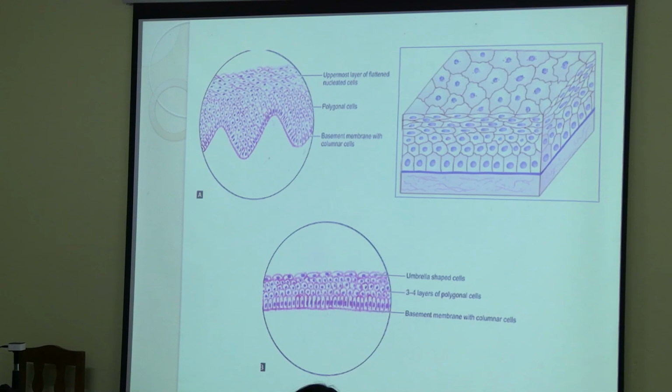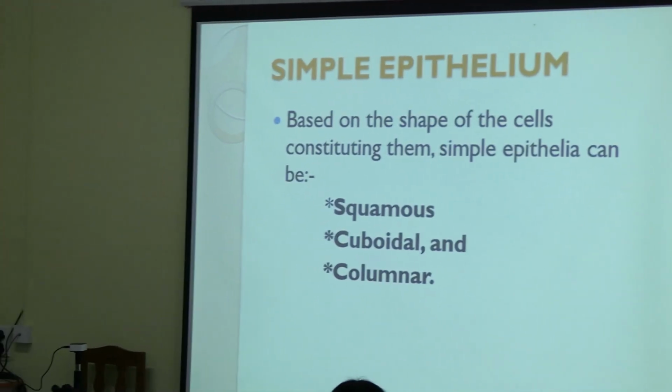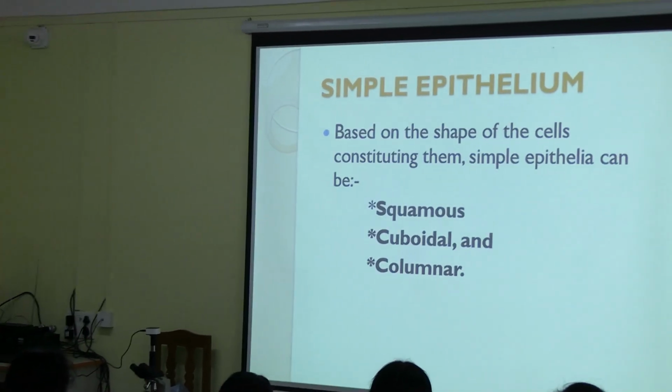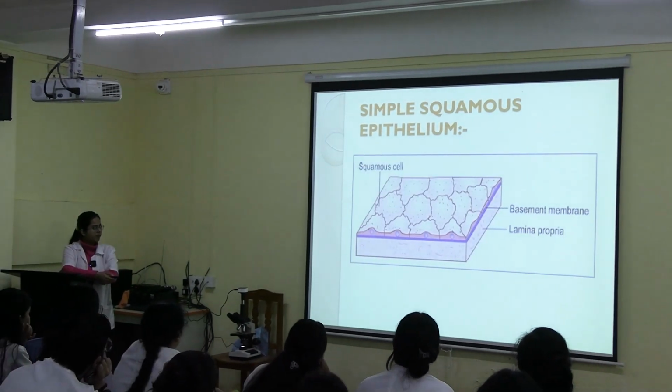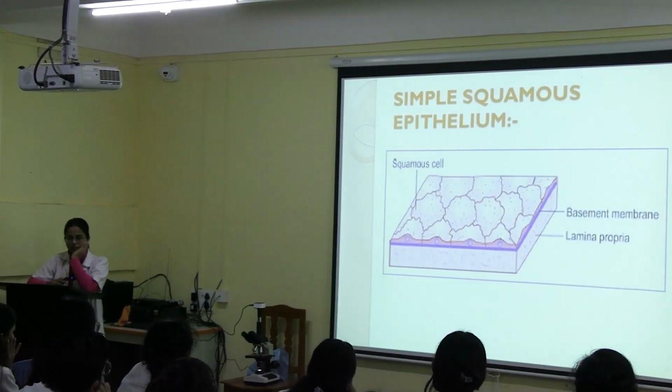Here, stratified squamous or stratified columnar, which one? Squamous. And here the cells are umbrella shaped, so it is transitional epithelium. As I already told, on the basis of their shape, there are three types: squamous, cuboidal and columnar. Now your topic is simple squamous and simple cuboidal epithelium.